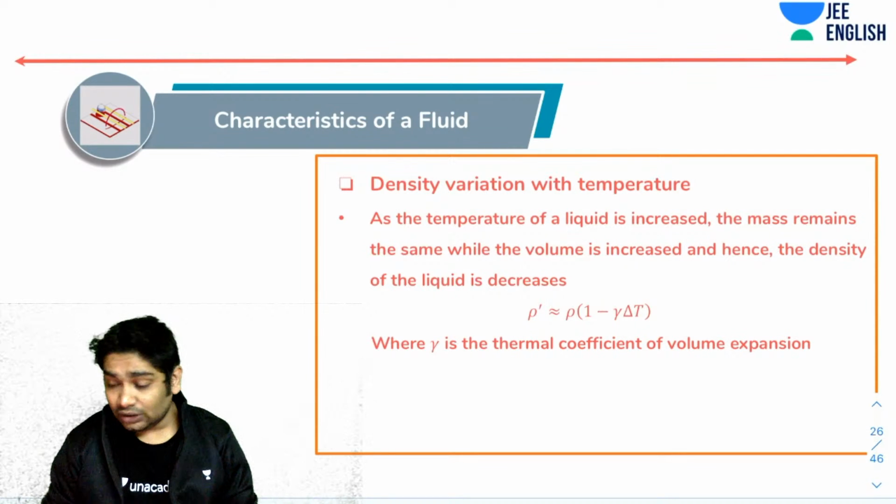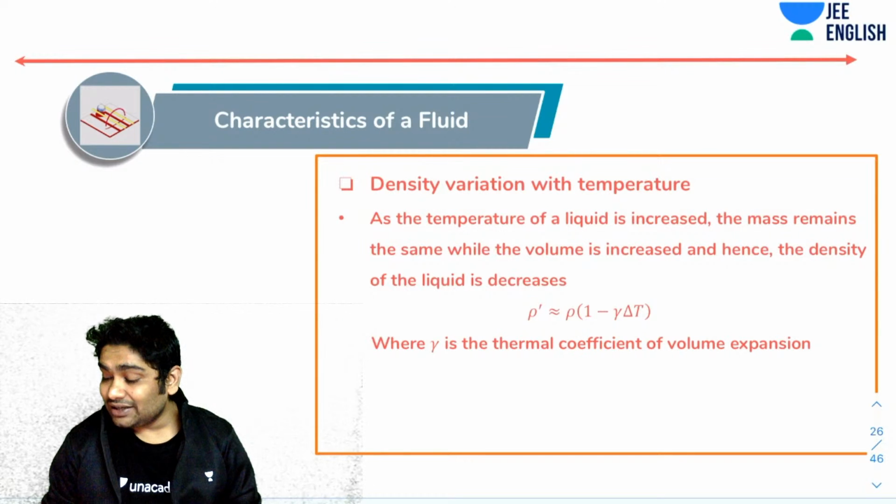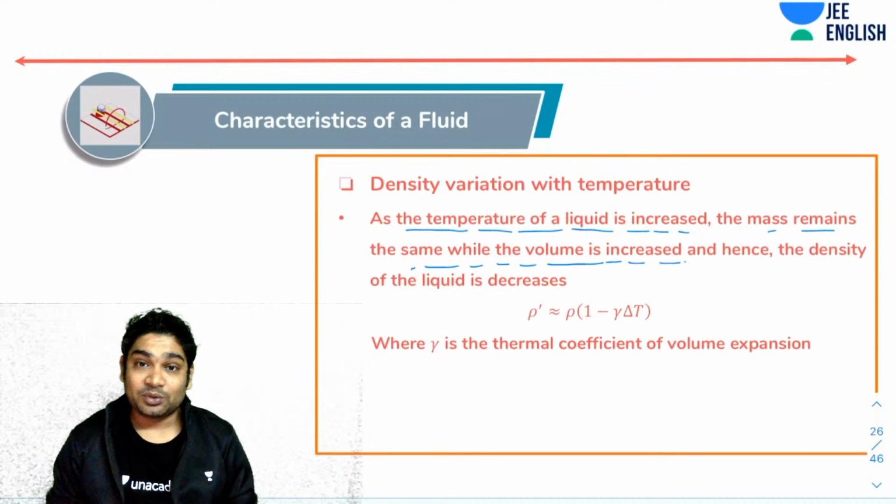Next, how does the density vary with temperature? You know that whenever you apply heat, anything expands, right? As the temperature of a liquid is increased, the mass remains constant, but the volume increases, due to the increased intermolecular separation.